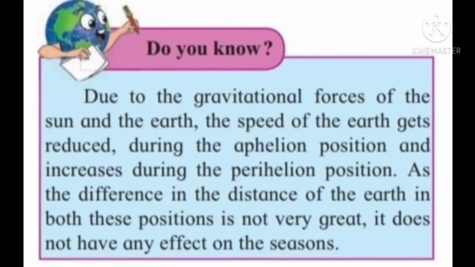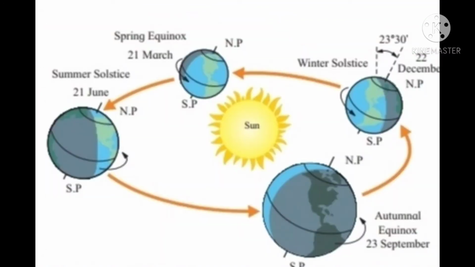Do you know? Due to the gravitational forces of the sun and the earth, the speed of the earth gets reduced during the aphelion position and increases during the perihelion position. As the difference in the distance of the earth in both these positions is not very great, it does not have any effect on the seasons.